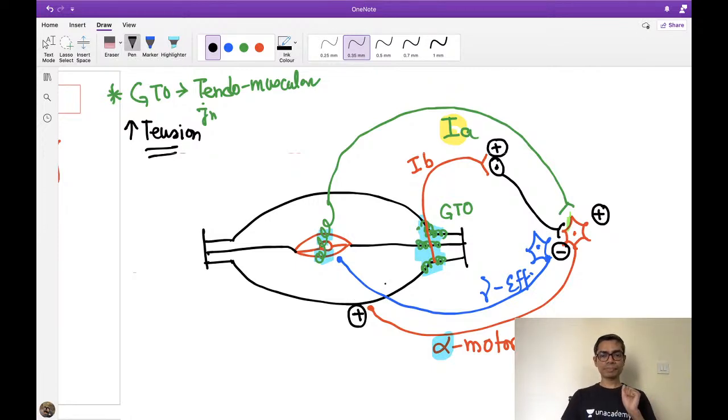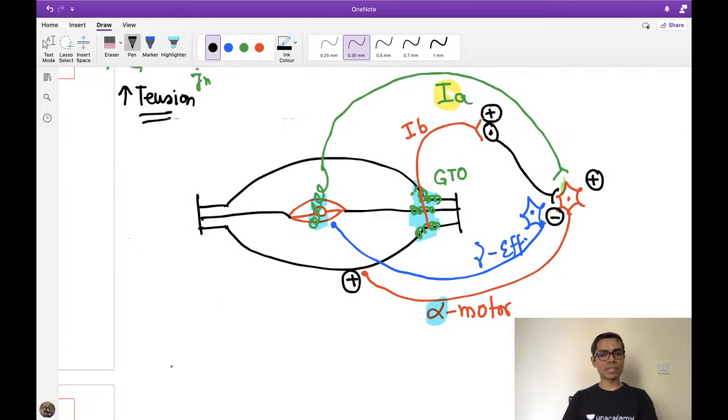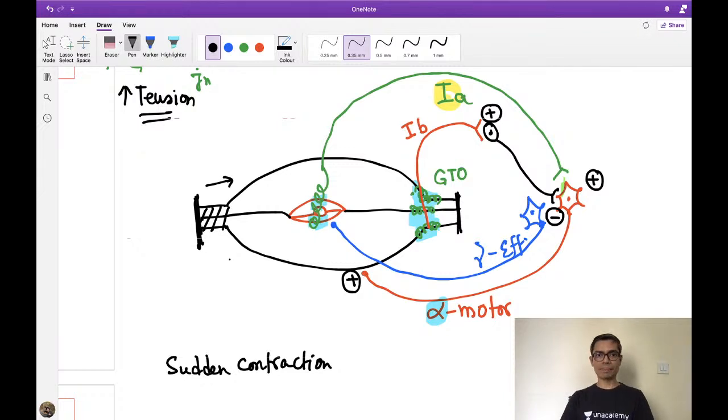Suppose there is sudden contraction of this black color muscle. Whenever there is contraction, imagine like this, contraction, contraction, there will be a huge amount of tension generated at the level of this tendon. So sudden contraction means there is increased tension.